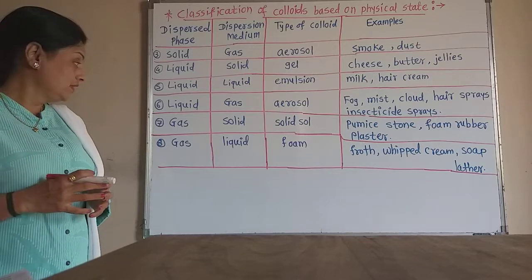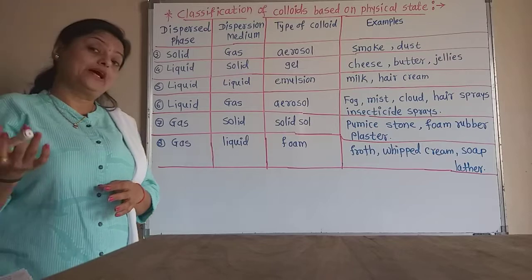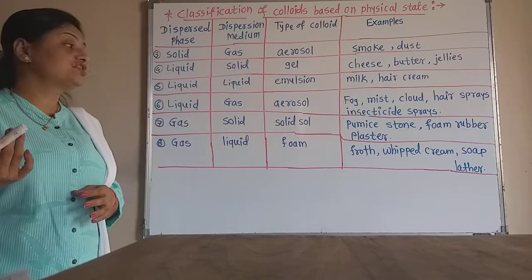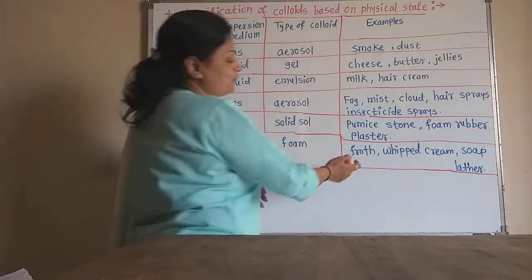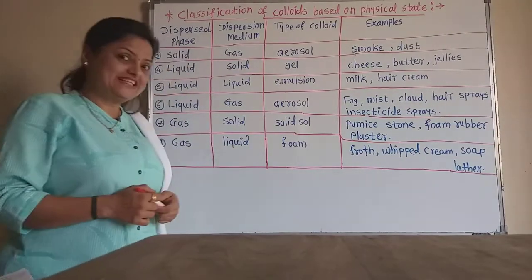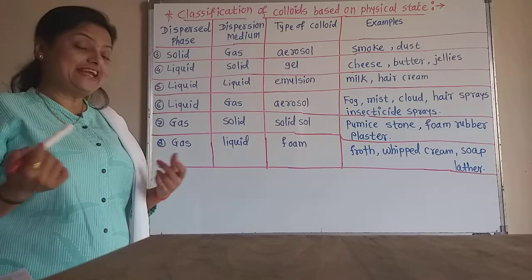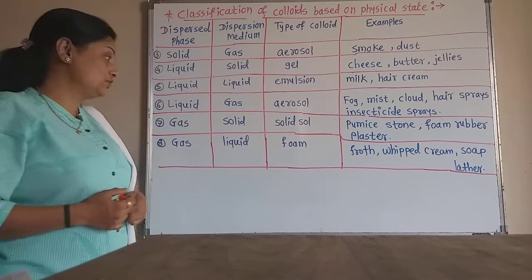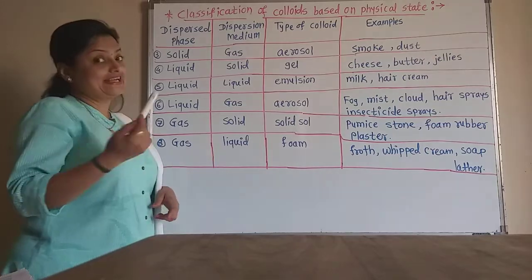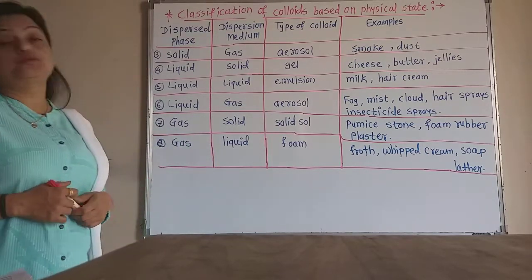So foam is the gas in liquid type of the colloid or colloidal dispersion, and the best example is the froth of the detergents and soap. Whipped cream, when we use it on the cakes, is also an example of foam type or gas in liquid, and the soap lather. Now these are the examples of the foam.